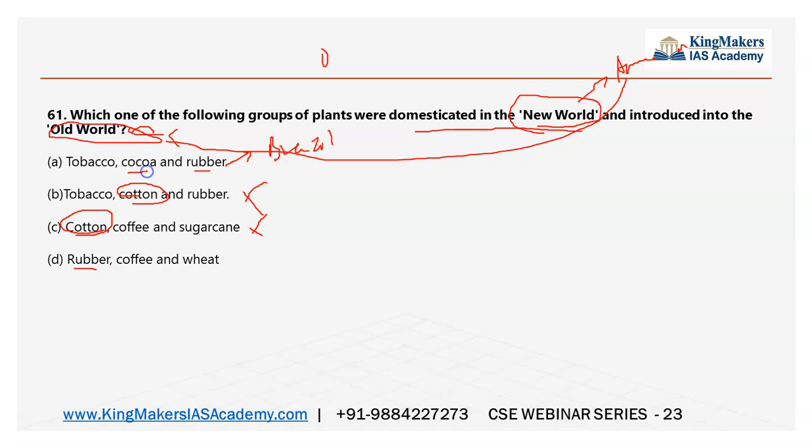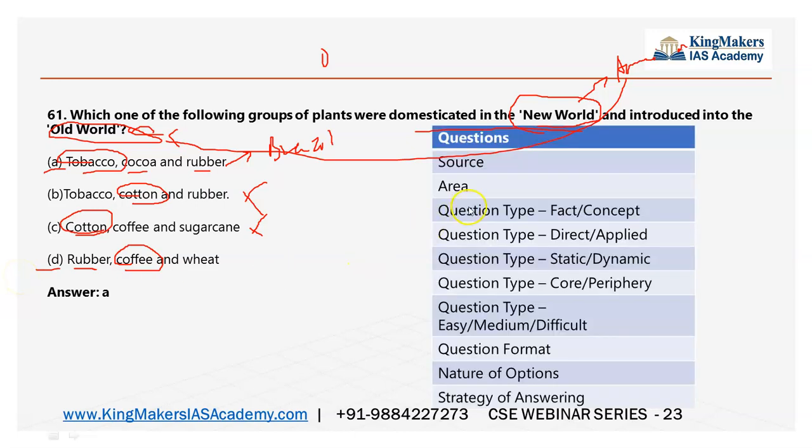Cocoa, again Brazil. Tobacco, you may have a doubt. Coffee and tobacco may confuse you to go with D, but the answer is A. You may have a confusion between A and D, but the answer is A. So elimination and little knowledge can help you.